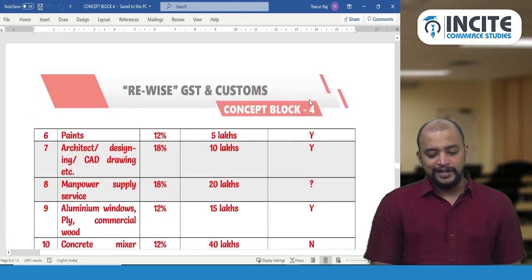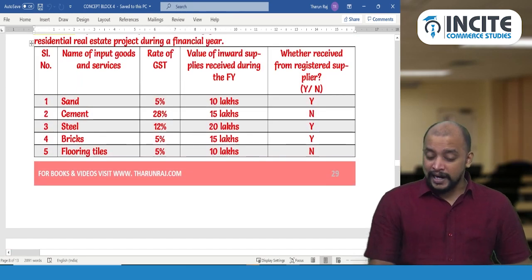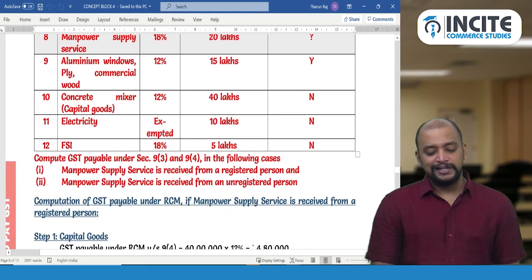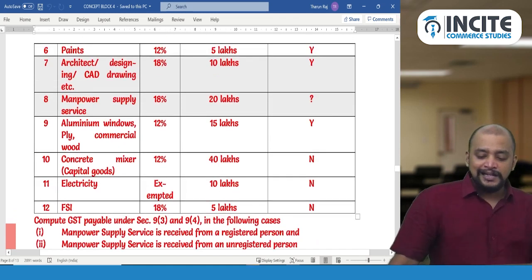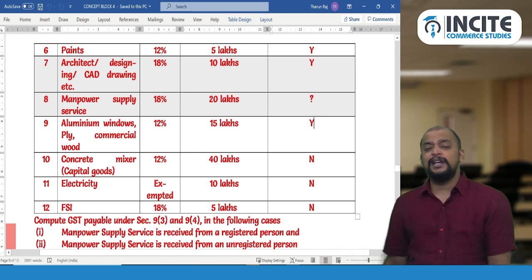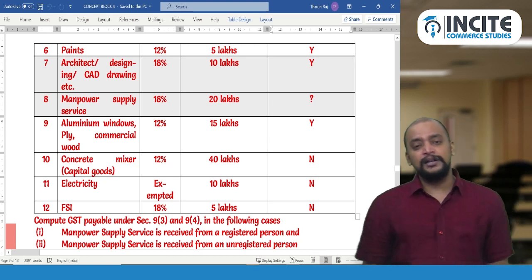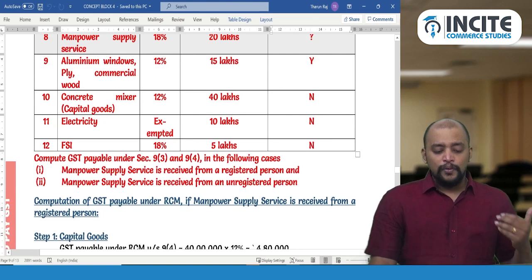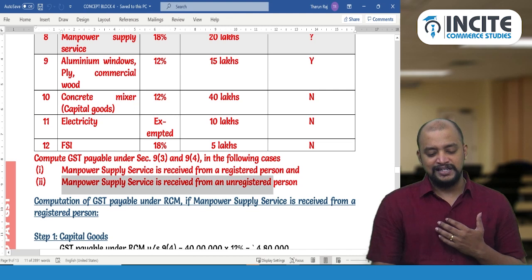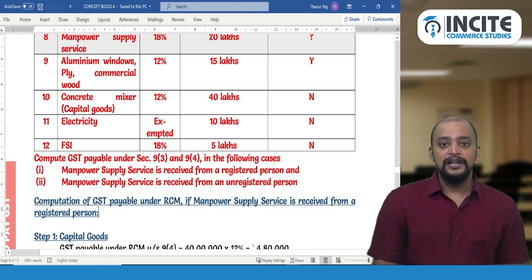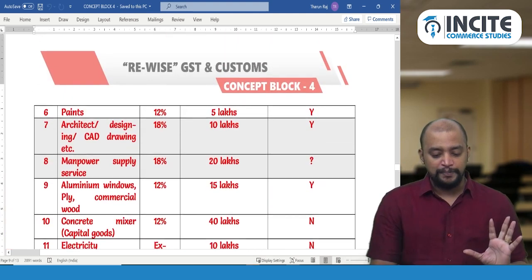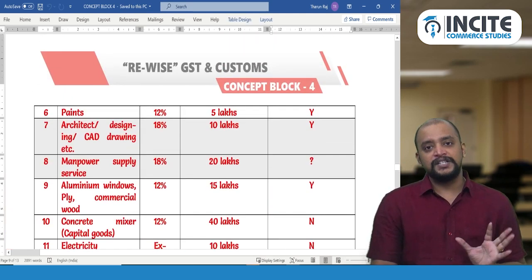Name of the input goods and services, its rate, the value of inward supplies, and whether received from a registered person or an unregistered person. We have a lot of details. Only for manpower supply service, we don't have any information as to whether it is from a registered or unregistered person. So there are two different cases: what if manpower supply service is received from a registered person, and what if it is received from an unregistered person? Let's see what will happen if the manpower supply is from a registered person.